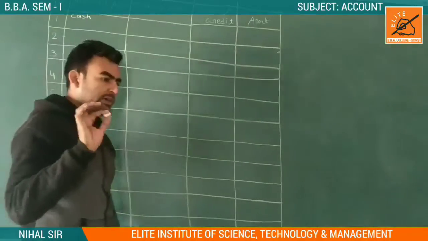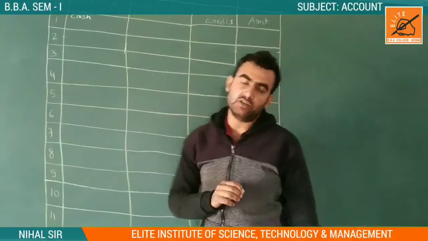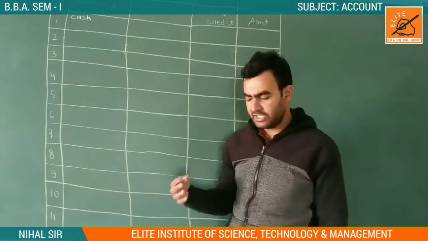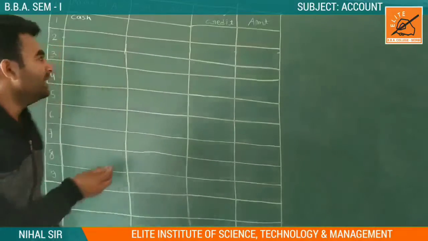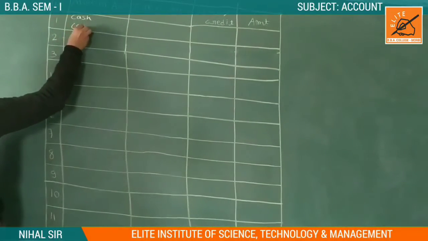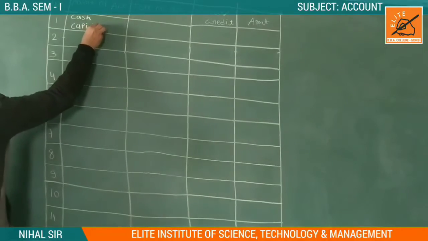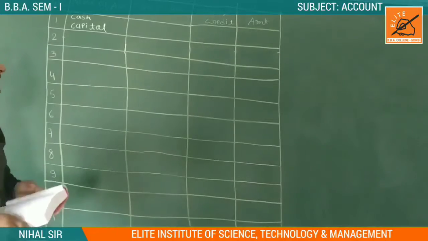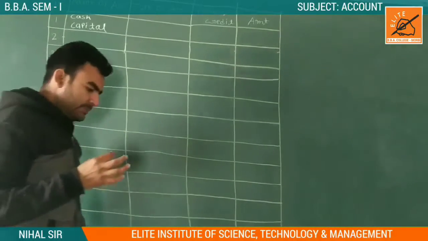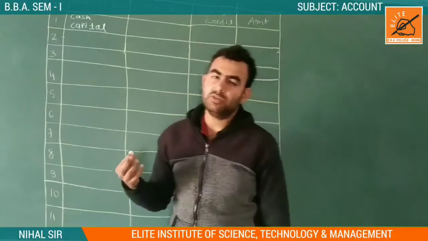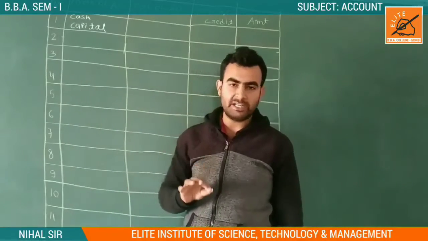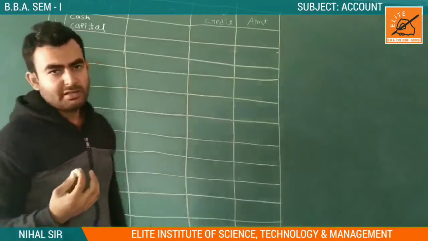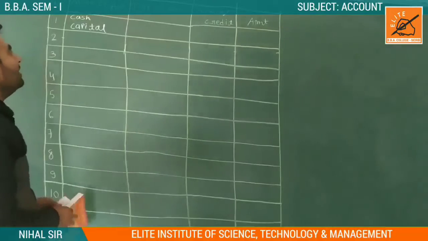So one account is a cash account, and if a person starts a business with some money, it is called capital. So here we have two accounts: one is the cash account, the second one is the capital account. If a person brings cash into our business, it increases our capital. And cash is our capital.